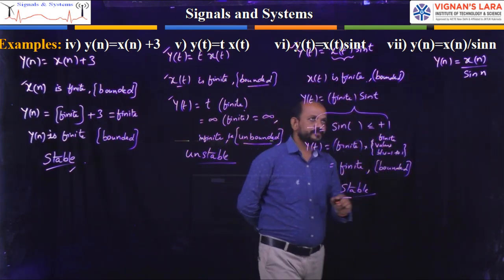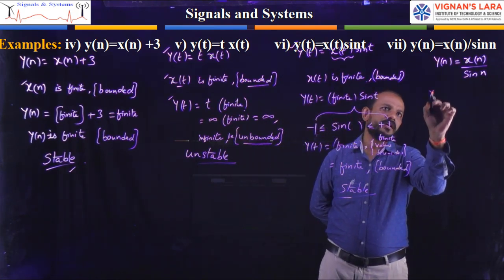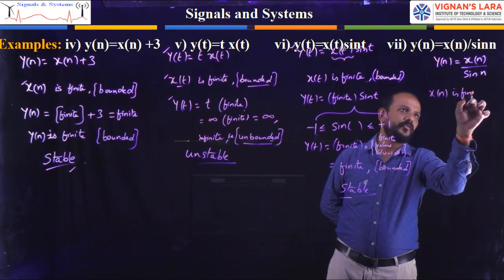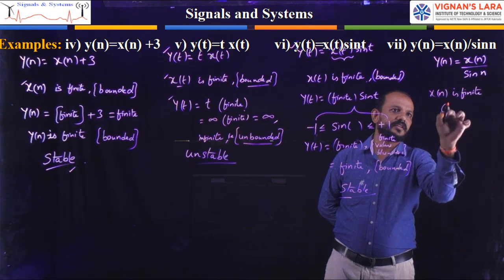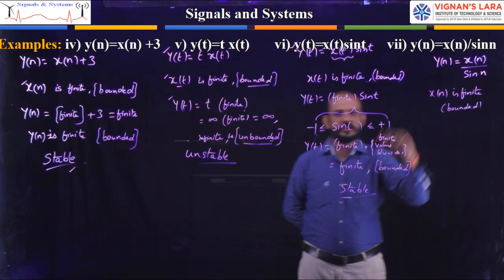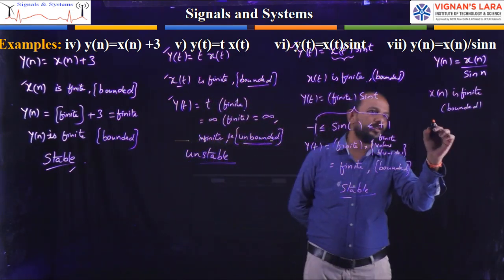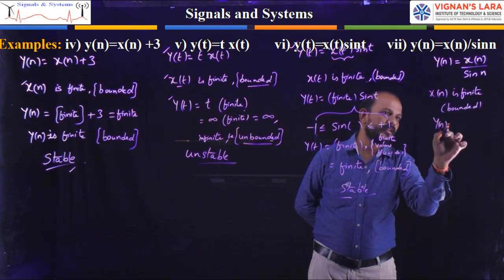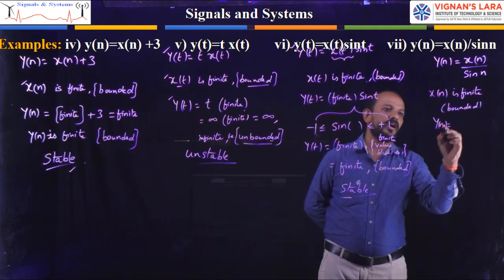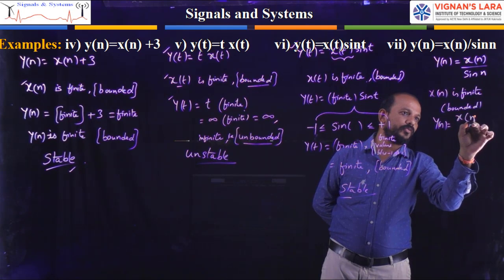Now see, first of all consider that the input x of n is finite, that is bounded. So here the input is a finite value and it is bounded. Now the output y of n equal to x of n.